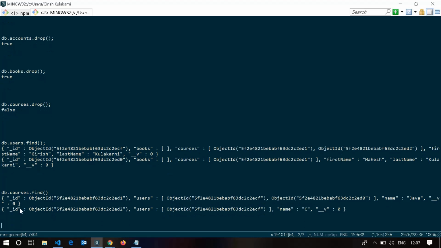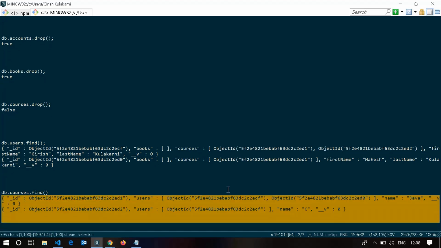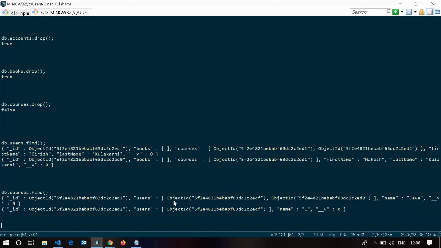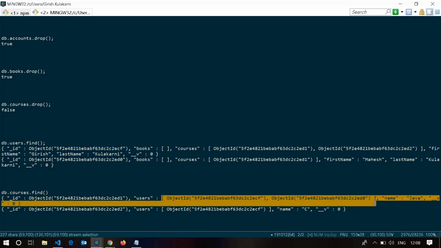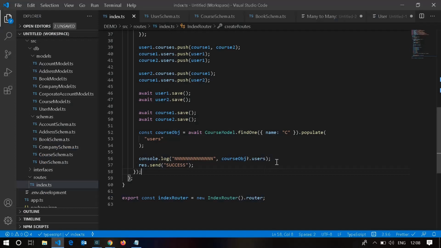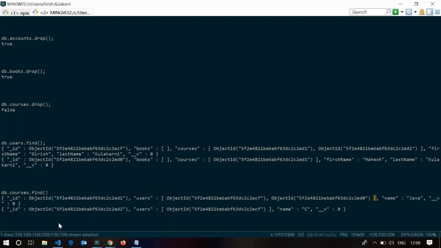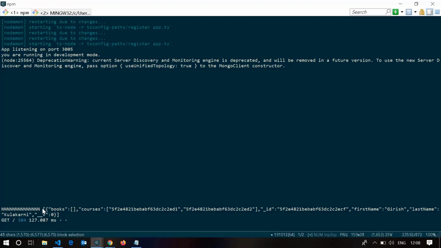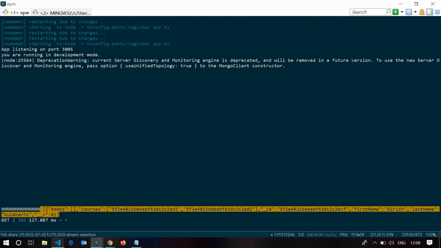As you see, again I created two courses. Again, for each course we have this array of objects. So for your reference, if you are finding some course and you want to get users, all you need to do is just course object dot users. As you saw, when I made a request, it brought me these user objects.